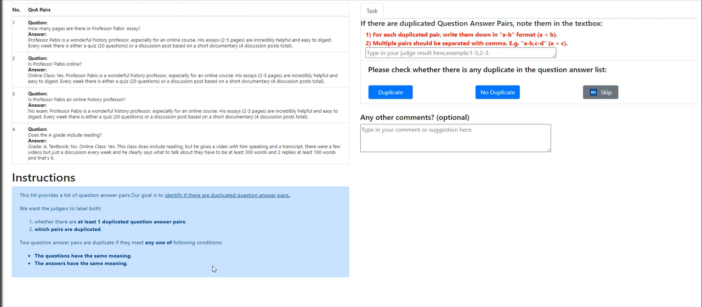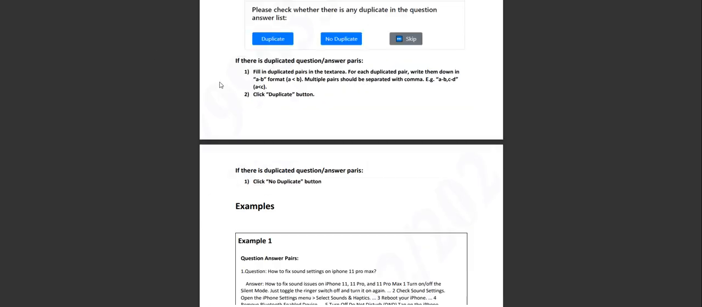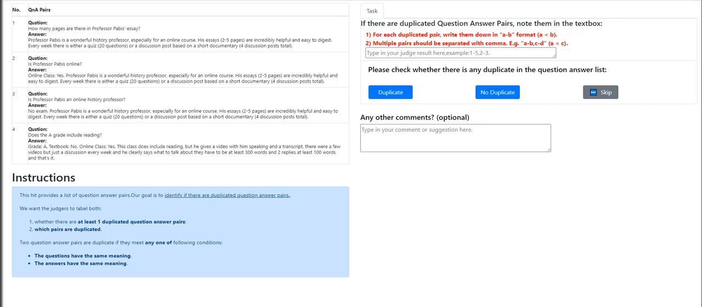So this is an easy hit app to work with. We do have a guideline, but it should be just really easy to understand. We just have to check if the questions are duplicate. If not, we can answer no duplicate. If it is, then we have to tag it like so. For each duplicated pair, write them down as A/B, or for this one, it's one slash the number.